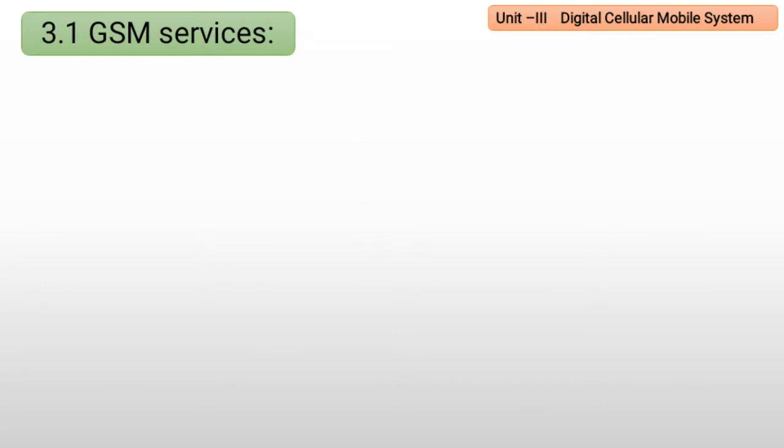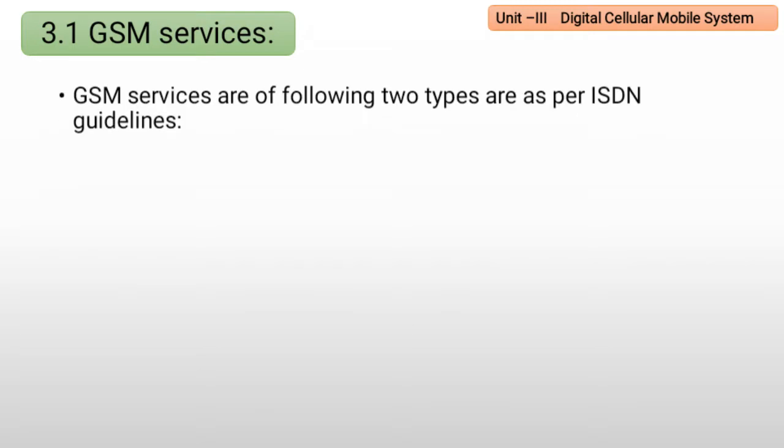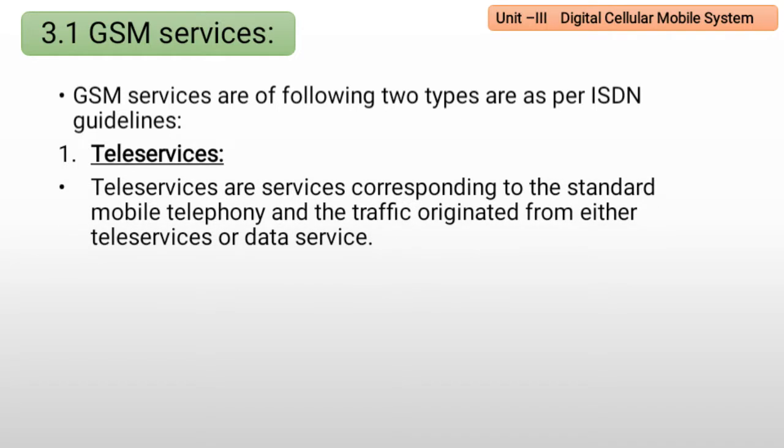Next is the GSM services. What are the services provided by GSM? Mainly, as per ISDN guidelines, there are two types of services. First one is teleservices and next is data services. Teleservices are services corresponding to standard mobile telephony.